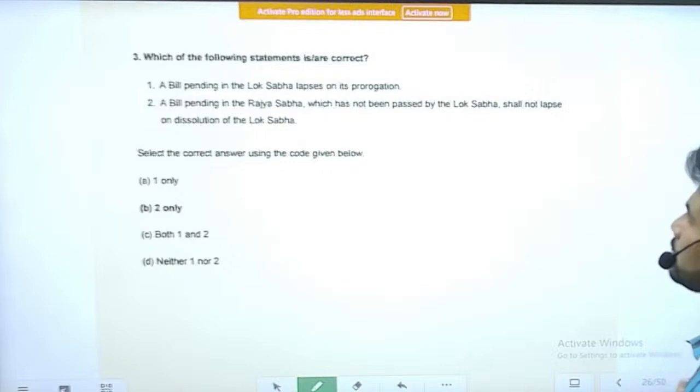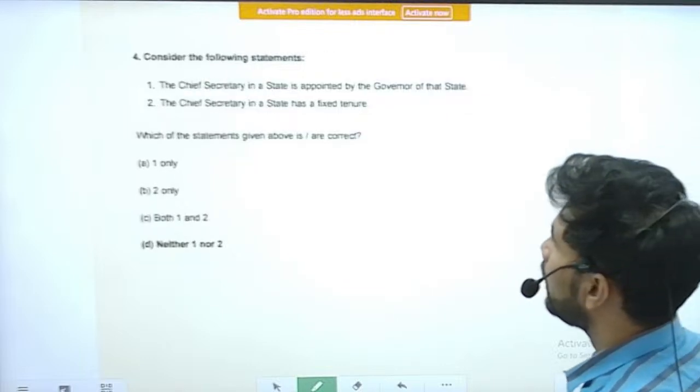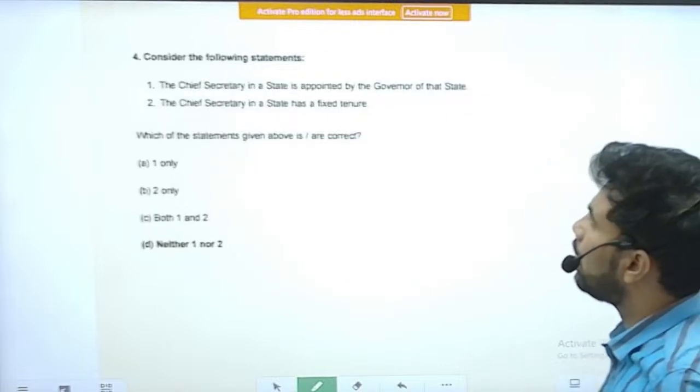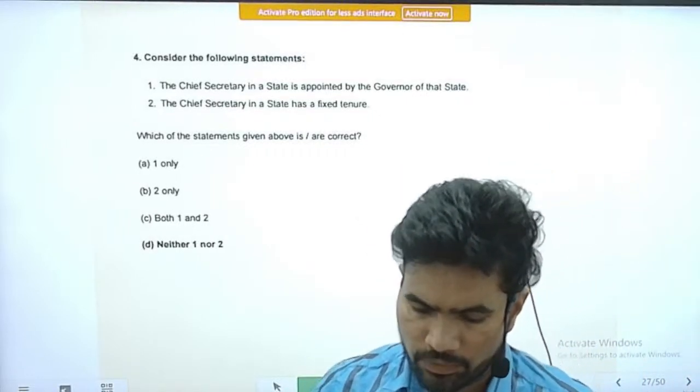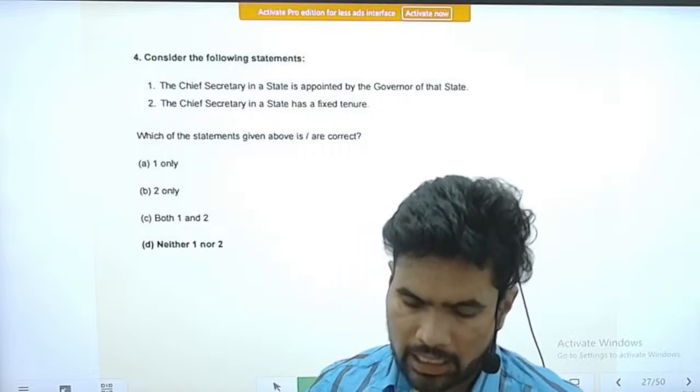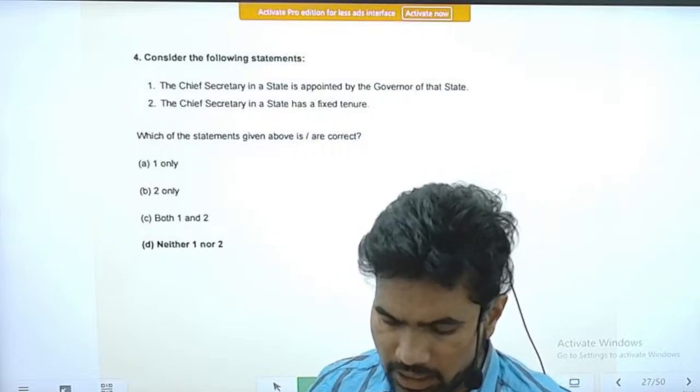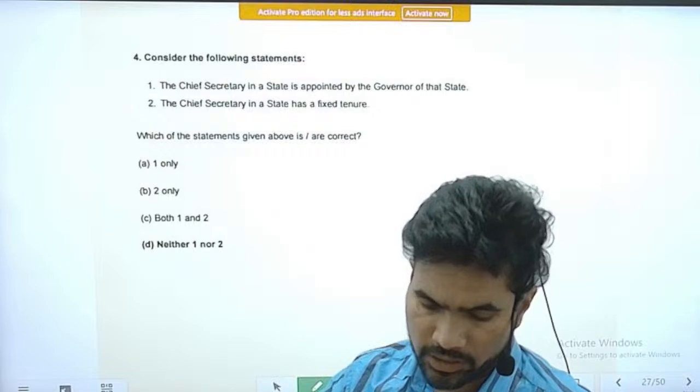Next question, question number 3. I think the same question has been reprinted. There is a mistake. Right. Next question. Consider the following statements. Statement 1 is, the chief secretary in a state is appointed by the governor of the state.